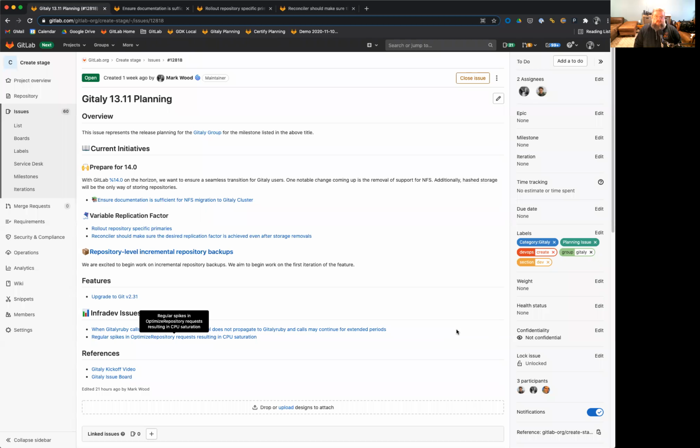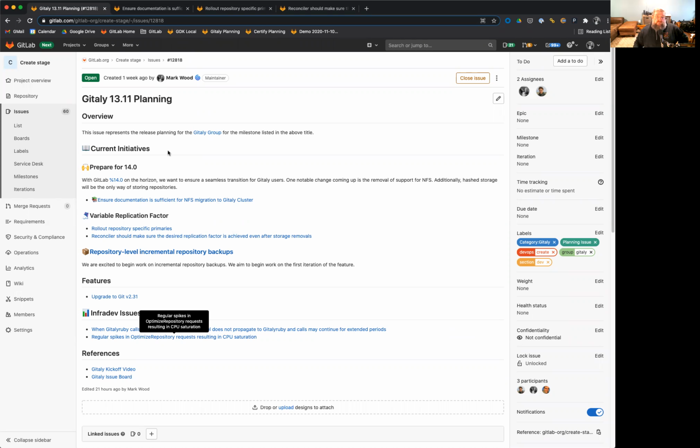Good day, everyone, and welcome to the Gitaly 13.11 planning issue for the kickoff for GitLab 13.11. This issue represents the release planning for the Gitaly group, and we have a few ongoing initiatives right now.